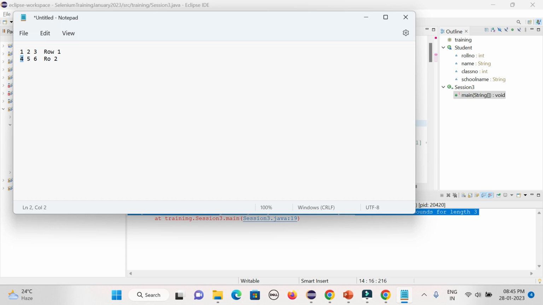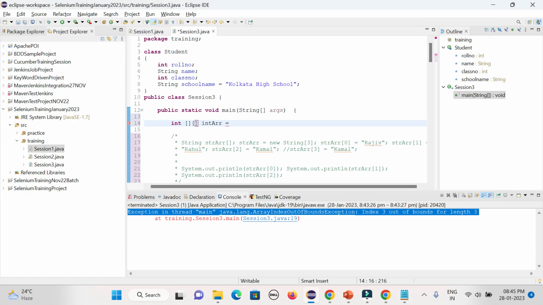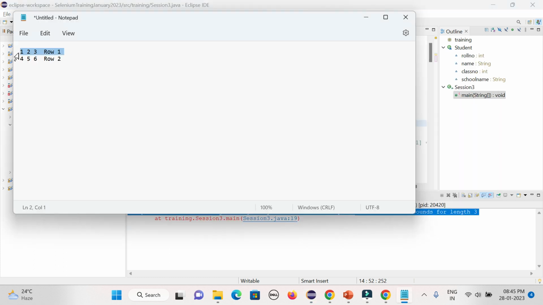So how can I define the real time in case I want to define my two dimensional array? So I need to give third bracket. It does not matter what the data type is that you're using. So again third bracket, and here you need to give the row wise. So 1, 2 and 3. This is my first row. So my first row is completing. Then you can close and you can give another comma and again you can give another bracket. Then you want to give 4, 5, 6. That means another row. And you can close it. So that is the way in a single line you can define this two dimensional array.